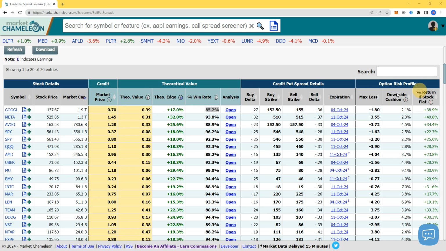85.2% win rate, which is pretty awesome. But the beauty of this is this one. Return if the stock is flat. Look at this number. 38.9%. How crazy is this?